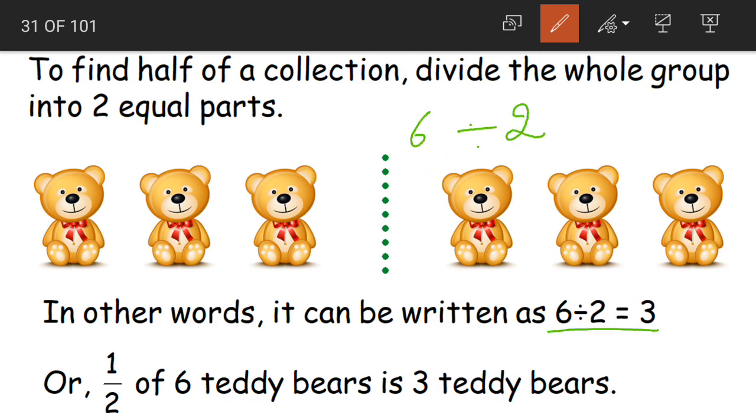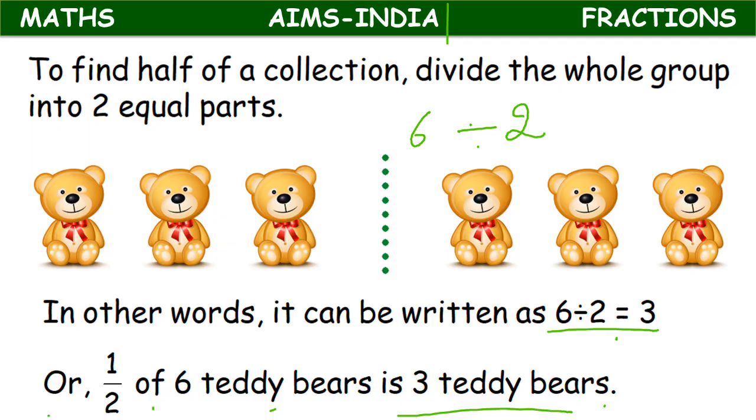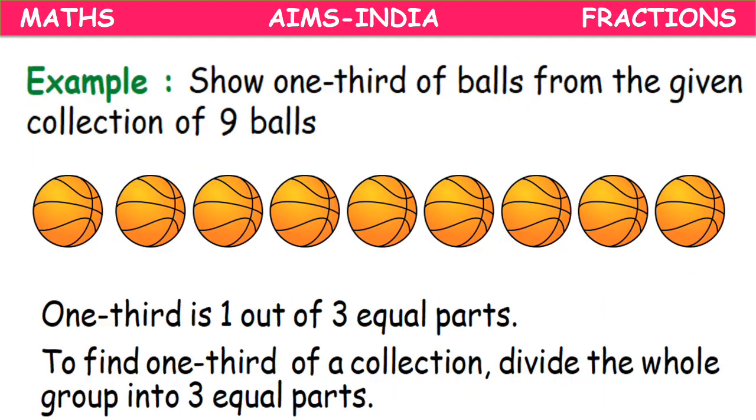So 6 divided by 2 is equal to 3. So half of 6 teddy bears becomes 3 teddy bears. Understood, children? Next example. Show one third of balls from the given collection of 9 balls.